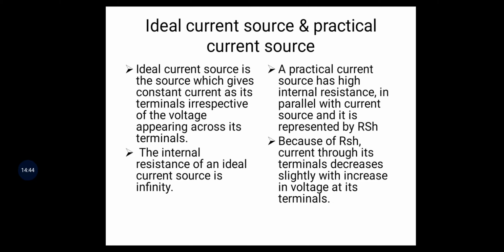Next one, we are discussing ideal current sources and practical current sources. Let us see the definition of the ideal current source. What is meant by ideal current source? Ideal current source is the source which gives constant current at its terminals irrespective of the voltage appearing across its terminals. Simply, ideal current source means its current is constant.